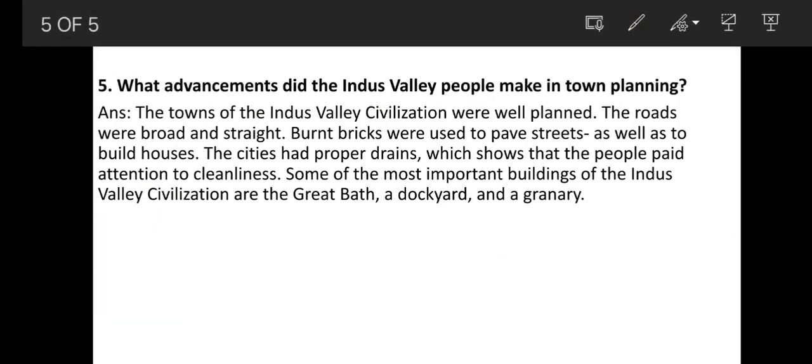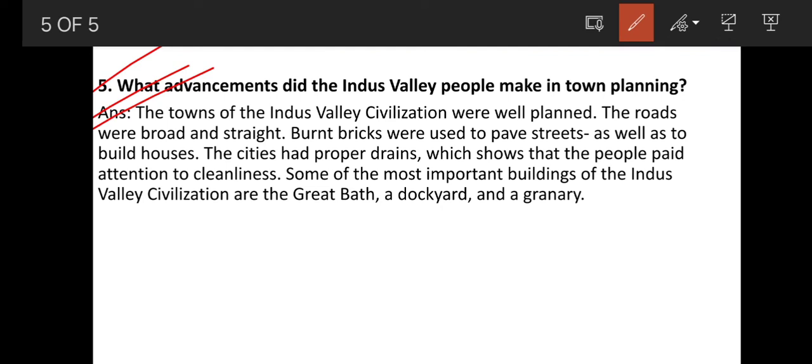Next, 5. What advancements did the Indus Valley people make in town planning? Means for town planning, what are the things developed? What are the things made by the Indus Valley people? How was it developed? What were the infrastructures of Indus Valley people? Now let us check out all the advancements for town planning, what they did.